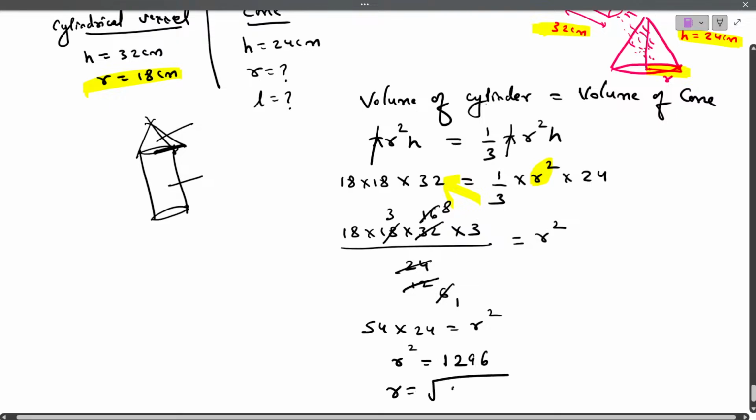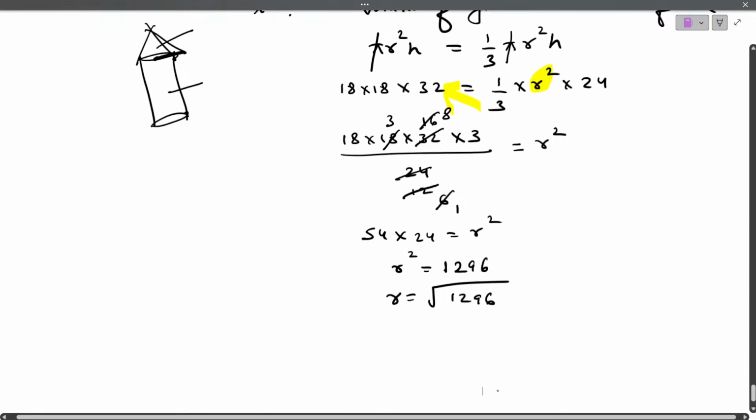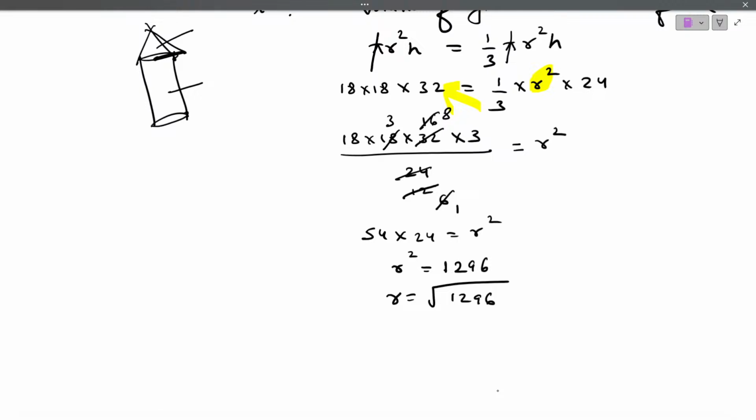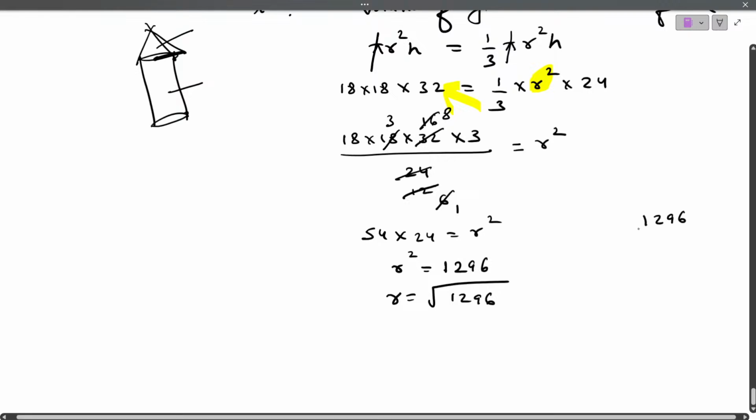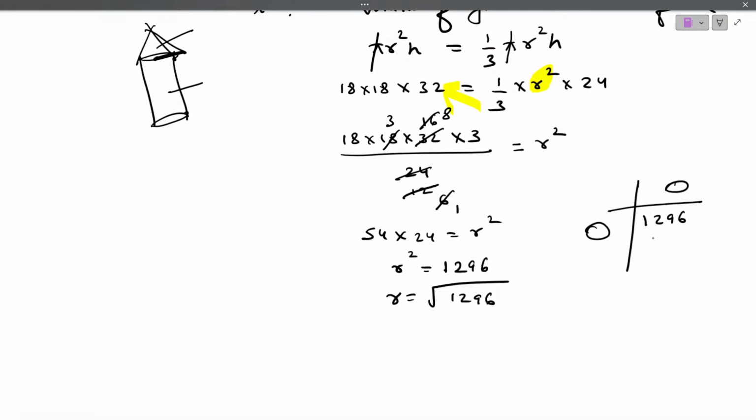Then r equals square root of 1296. Now what is the square root of 1296? If you are getting confused, you can write it like this. Which number you take here, same number you should multiply, you should get the number 1296.